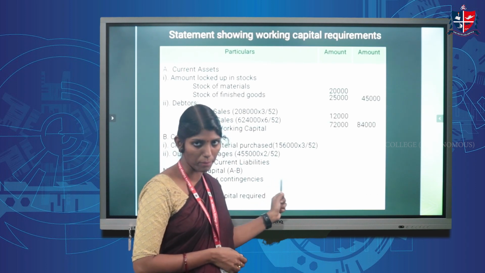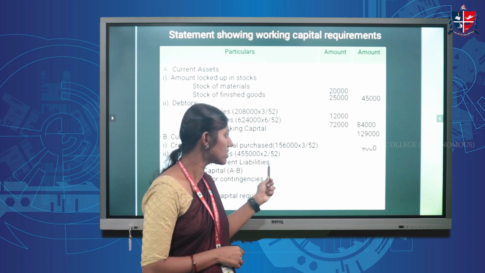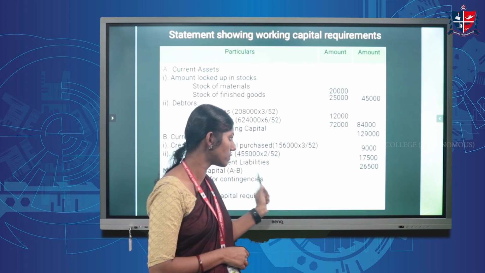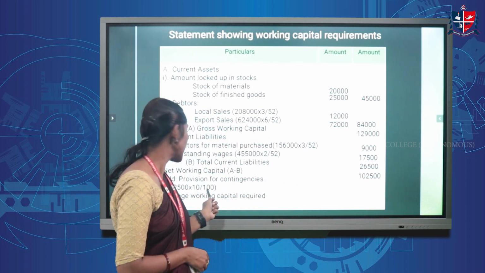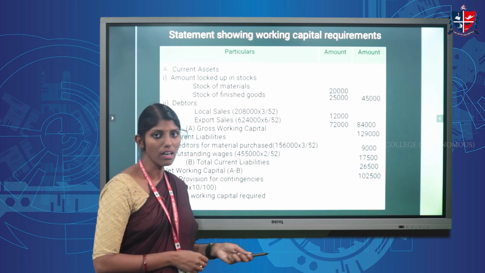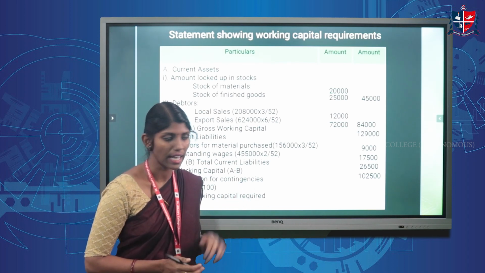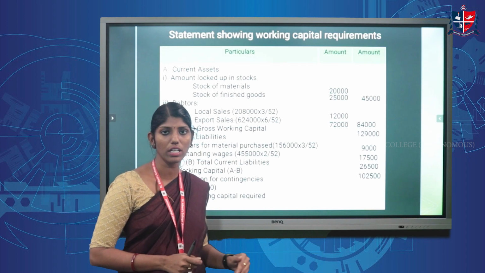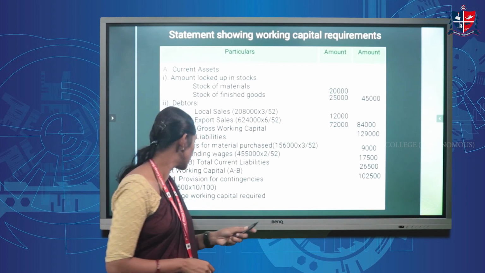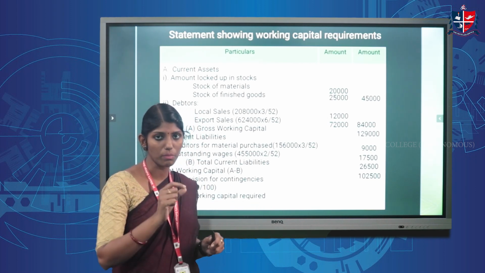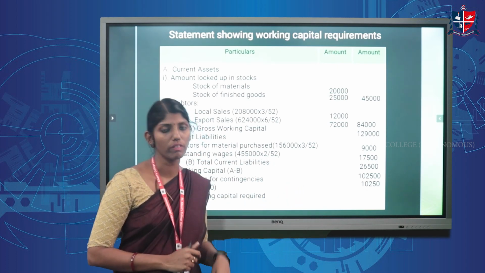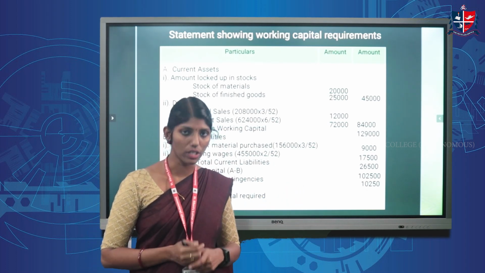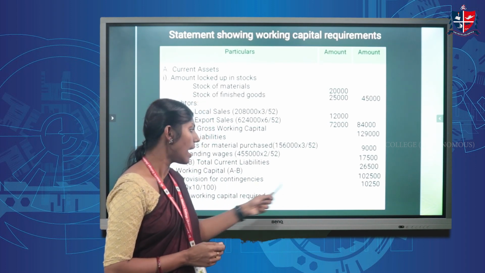This figure is computed mainly on the net working capital, that is 1,02,500 into 10 by 100. That will be the provision for contingencies. That amounts to 10,250. By adding these two, we will get the average amount of working capital required by the company and that will be 1,12,750.